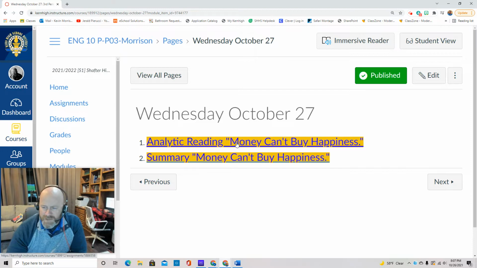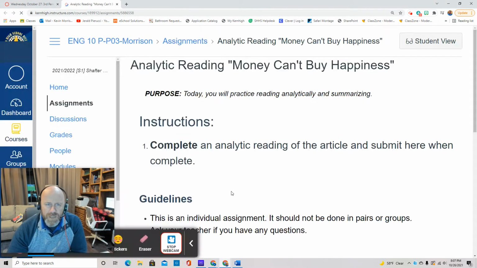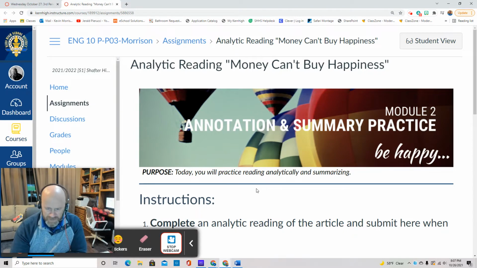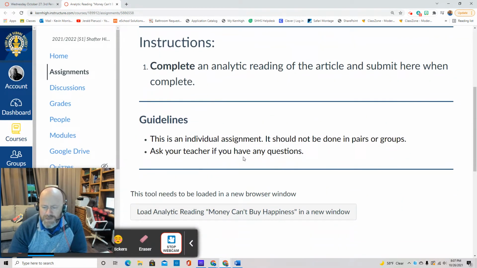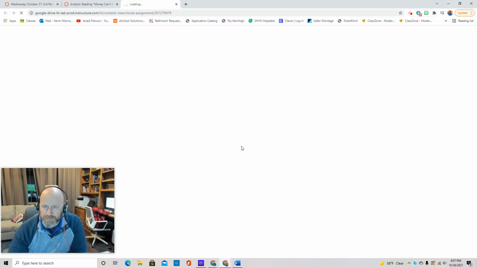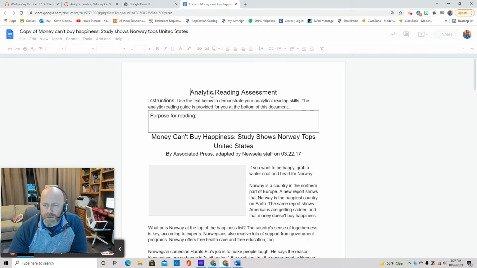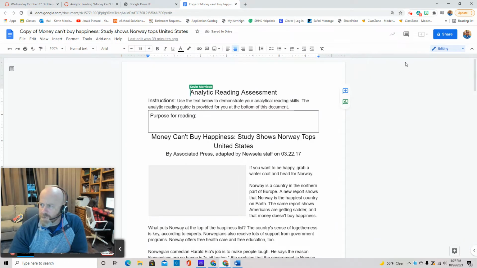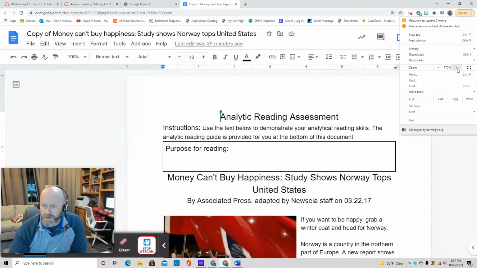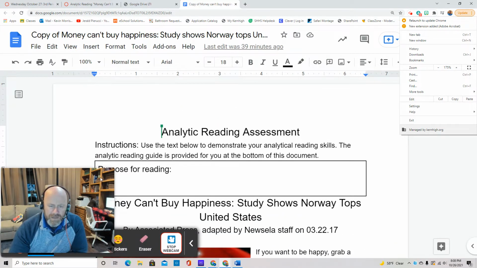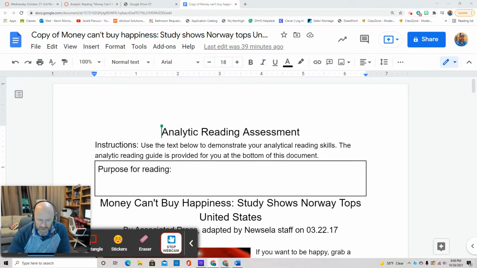So the first one, let me open this up and kind of walk you through it. It's the analytic reading of Money Can't Buy Happiness. Okay, so you guys are going to open this up. All right, so here it is. Copy of Money Can't Buy Happiness. Let me make this a little bigger.